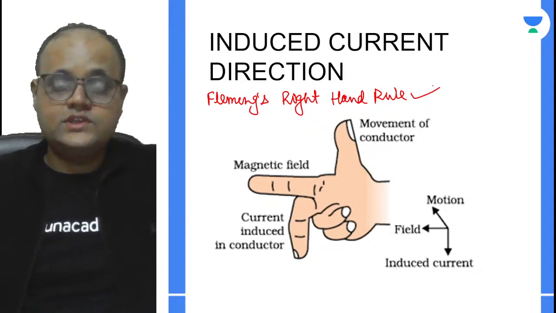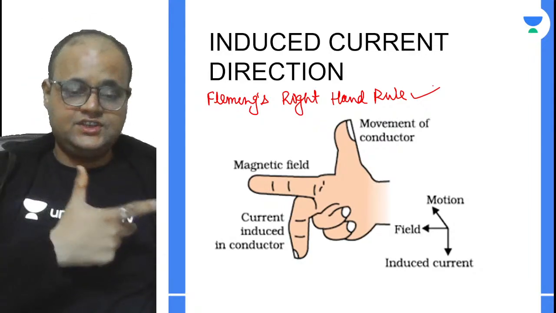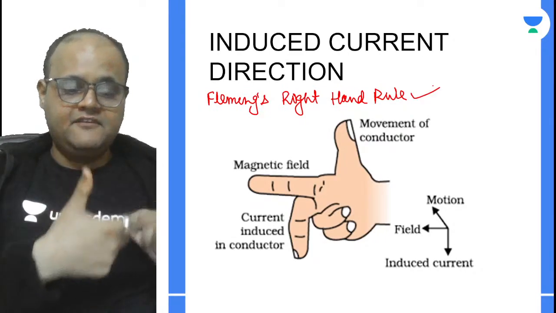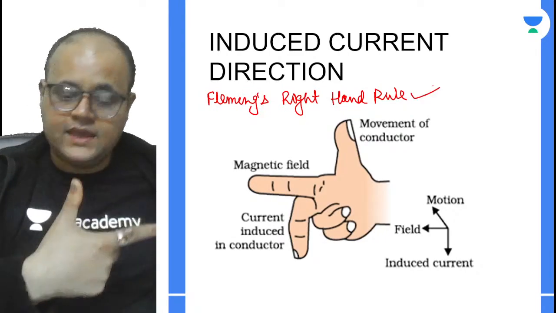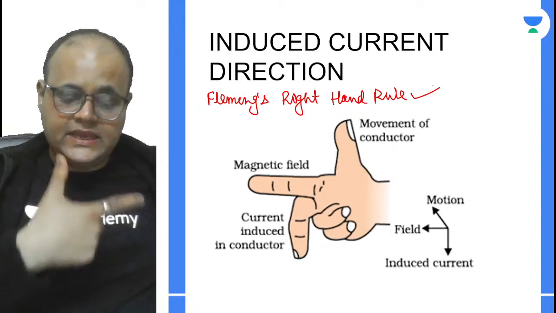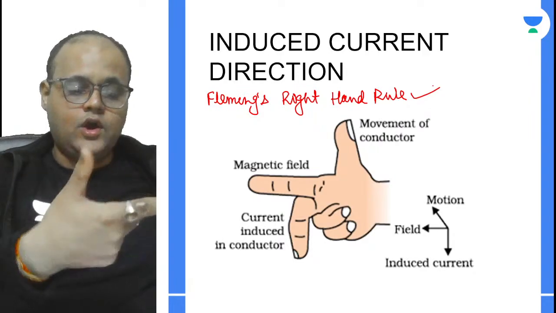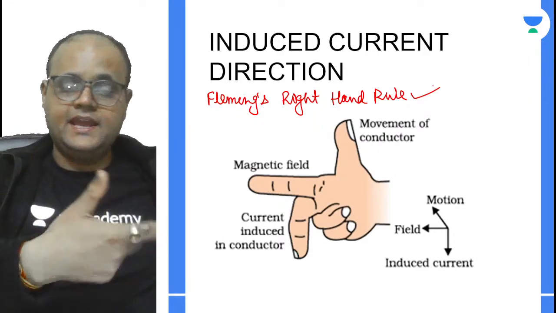And what does this rule say? If I stretch my forefinger, middle finger, and thumb in such a way that all three are mutually perpendicular to each other, this is how we perceive. You can see all three fingers are mutually perpendicular to each other.